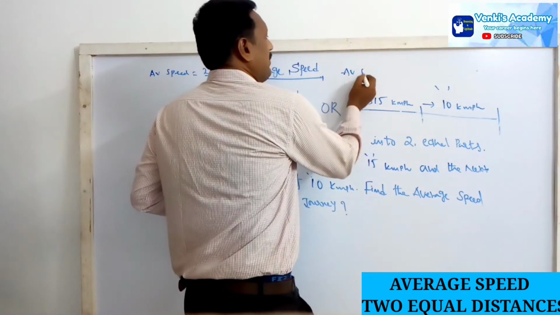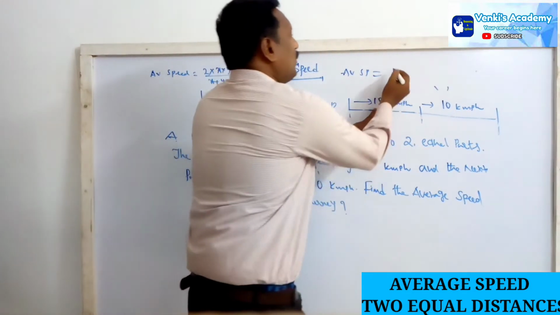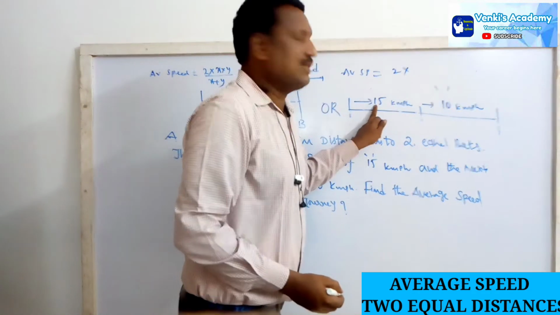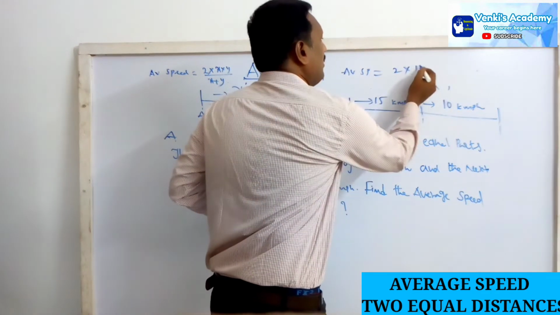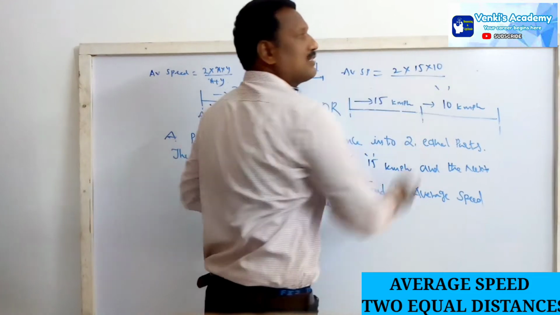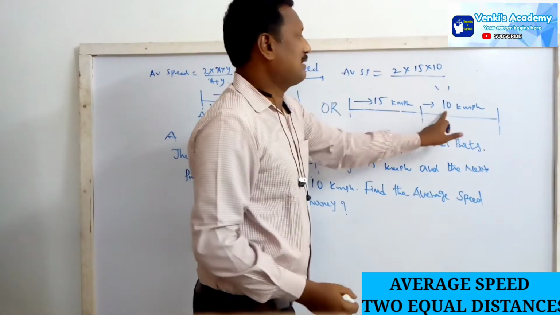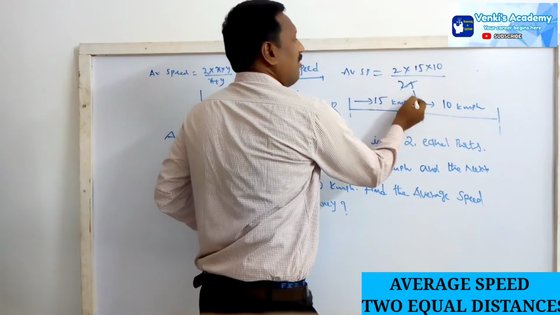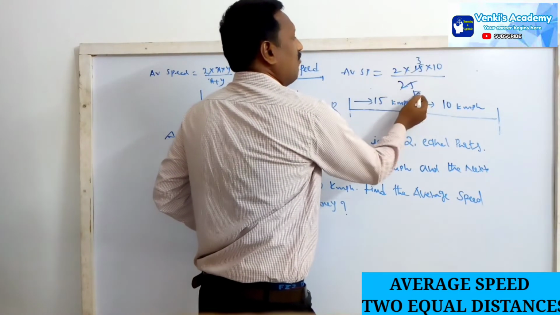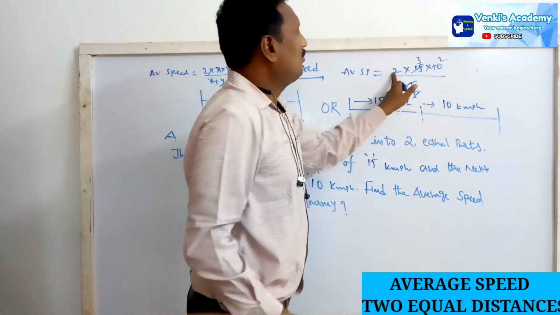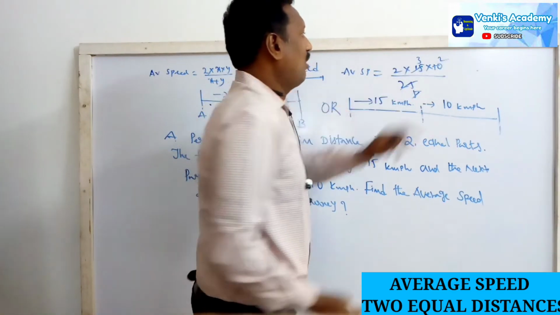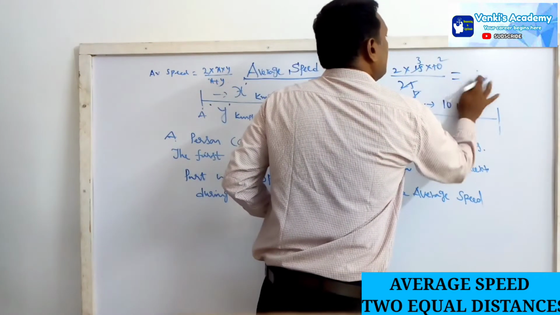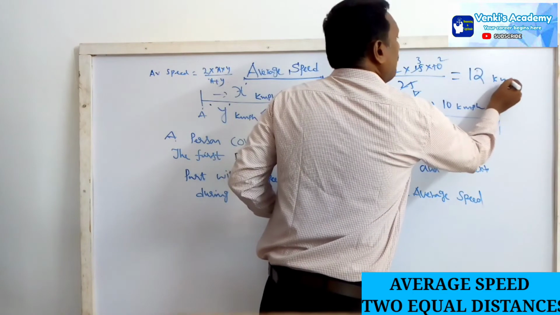So average speed equals 2 into 15 into 10, by 15 plus 10, which is 25. 5 fives are 25, 5 threes are 15, 5 twos are 10; 2 threes are 6, 6 twos are 12. So the average speed is 12 km per hour.